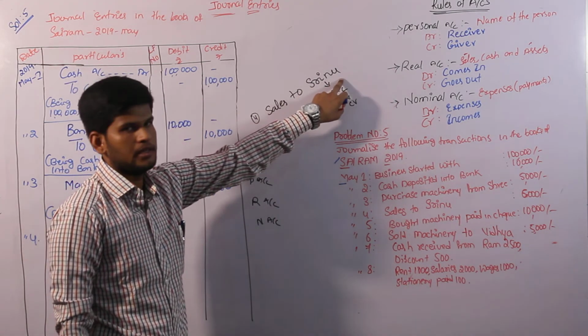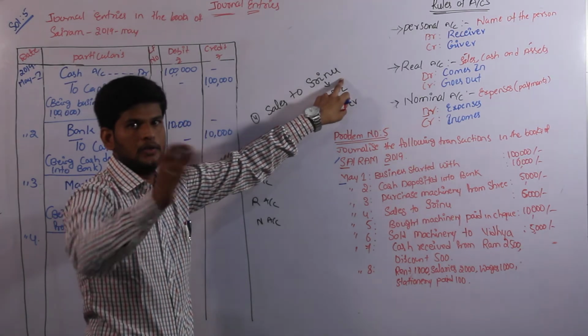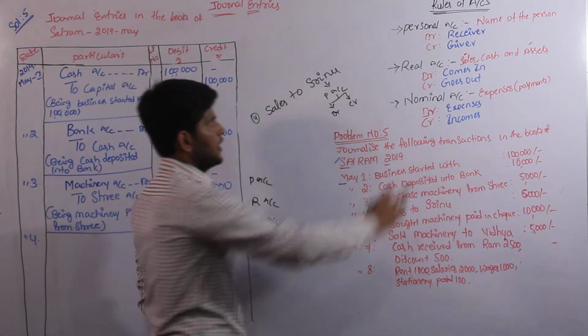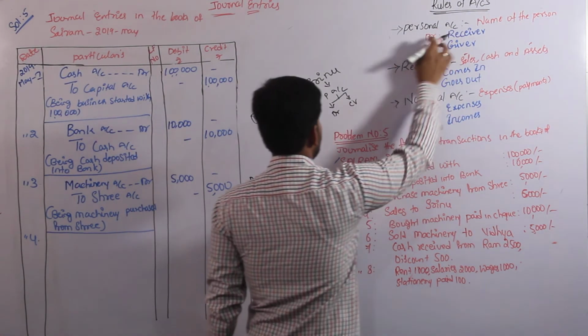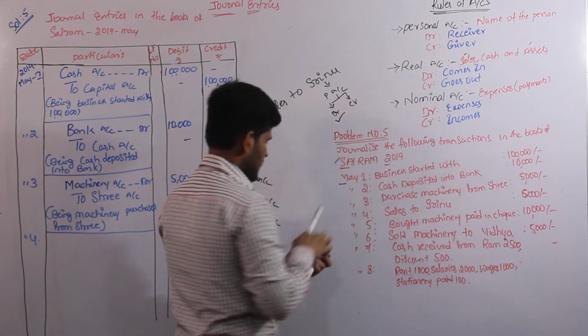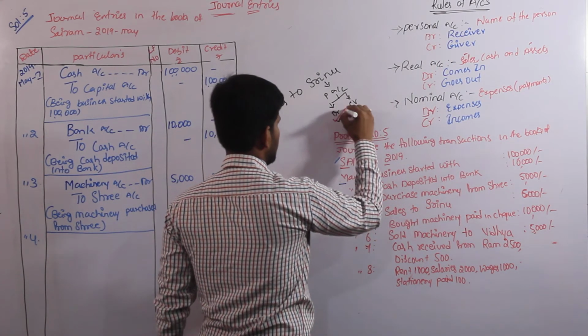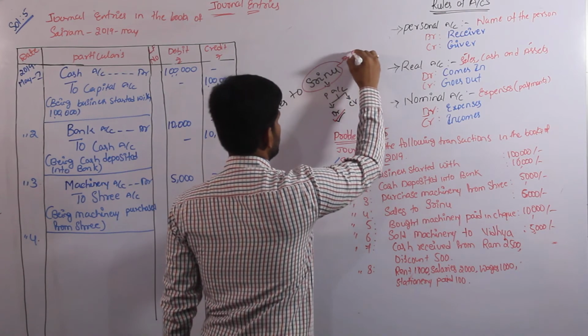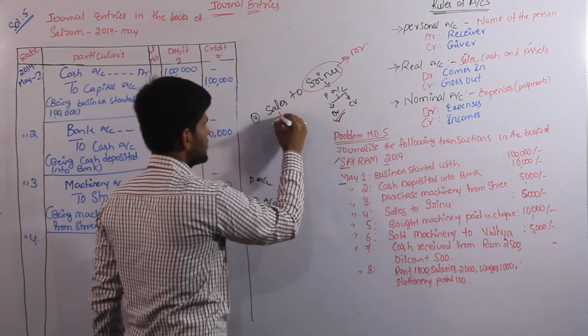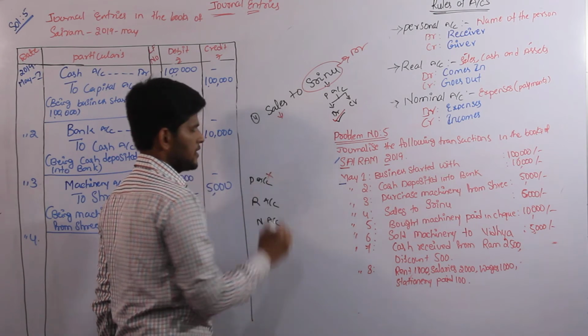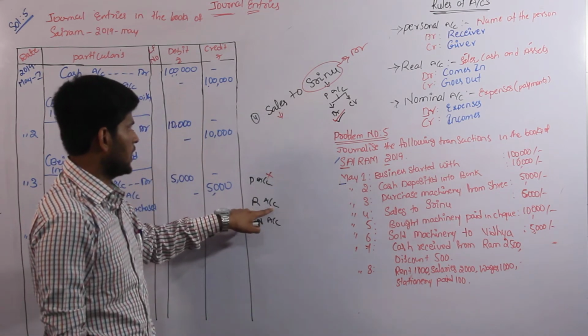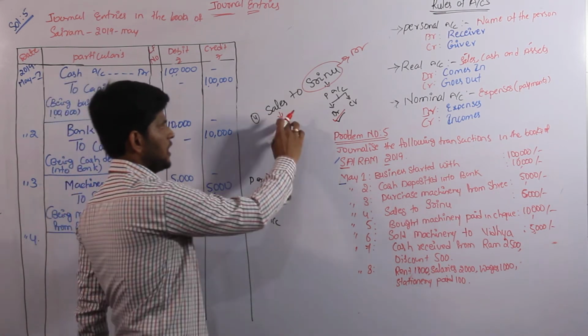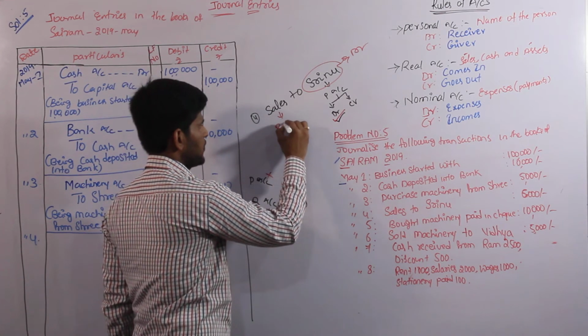To Srinu means we are selling to Srinu. Srinu is receiving. According to the personal account, the receiver is on the debit side. So we can mark it on the debit side. Srinu goes to the debit side. Before that we have to cancel the personal account. Then we come to the real account: sales, cash, asset. Here we have sales, and sales goes to the real account.